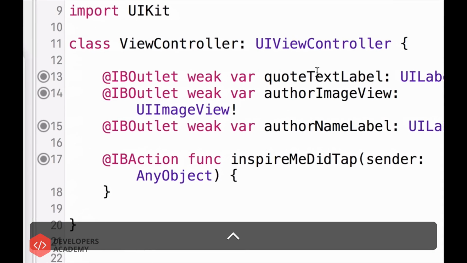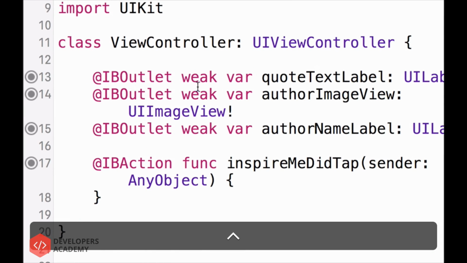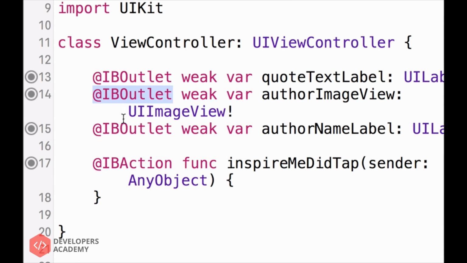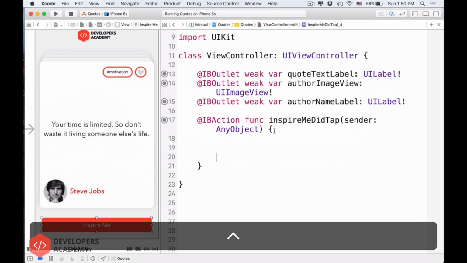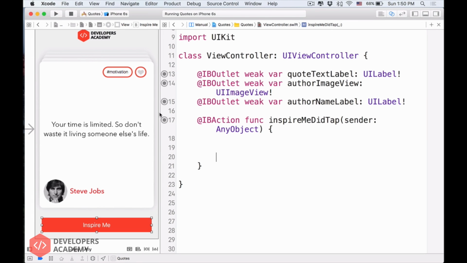Now you see that there are changes inside this. It's not IBOutlet anymore, it is IBAction, right? And then we have func inspireMeDidTap, like that. Pretty good, huh? Now we have these two curly braces. The curly braces mean that inside this is your chance to write a chunk of code. So I'll press enter between these two, and now you see the thing, all right?